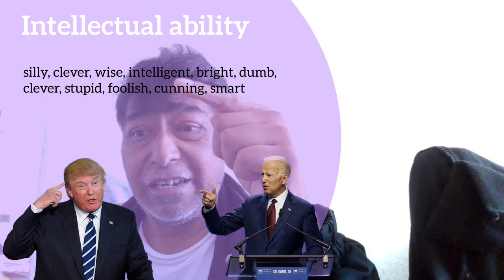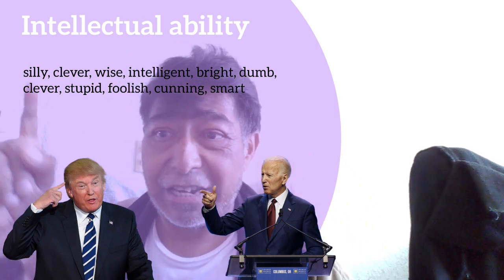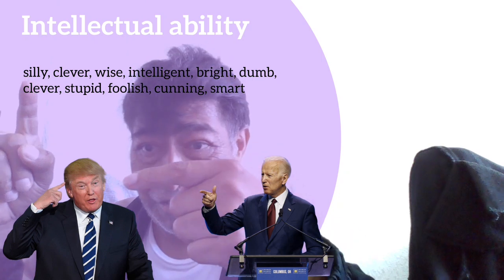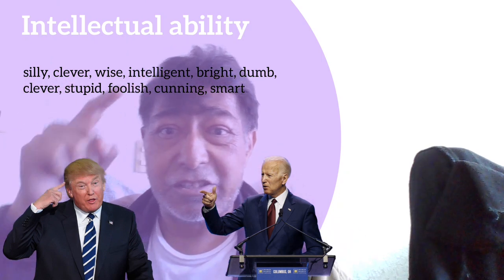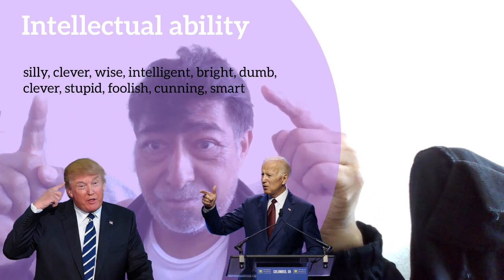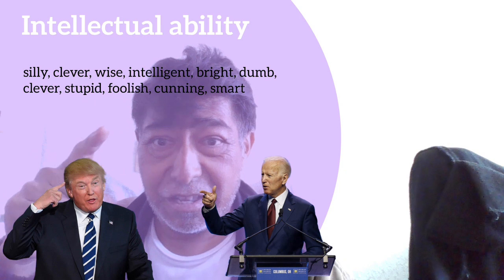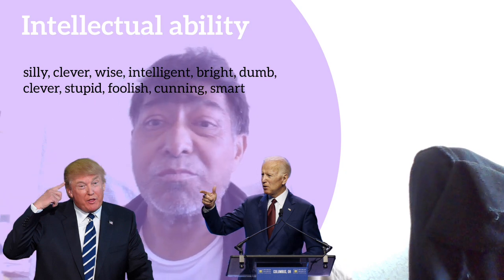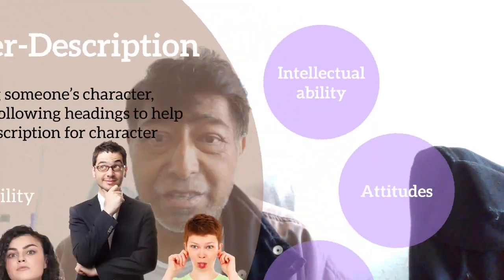He's more intelligent than this guy. So this guy is silly, so he's dumb. He's stupid. He's foolish. So these are some of the characteristics that describe intellectual ability.